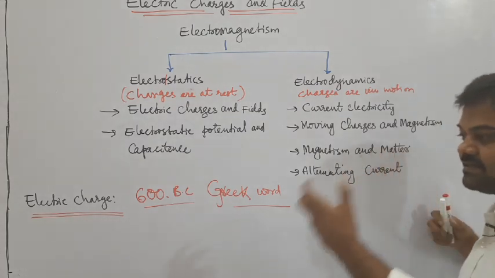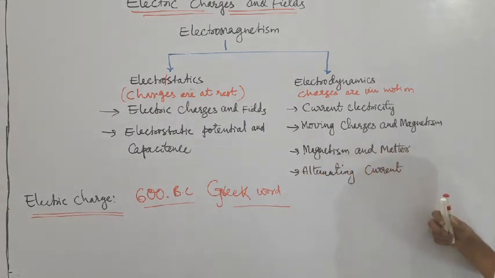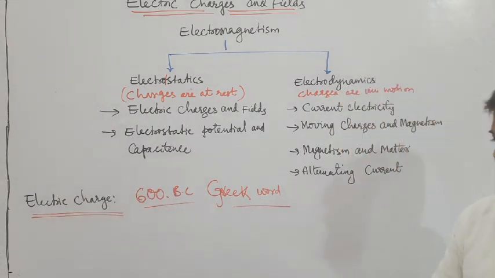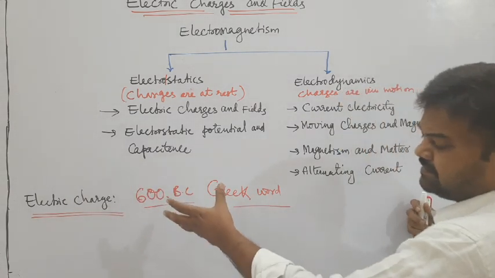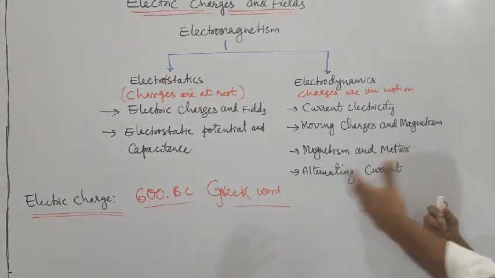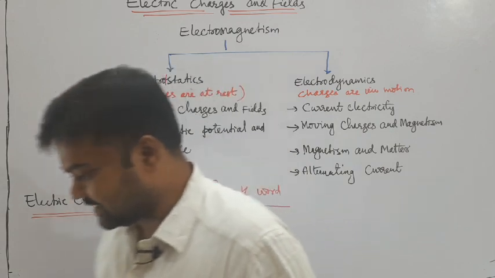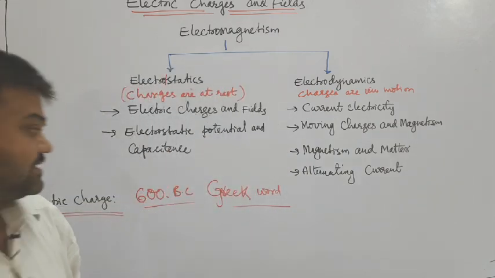We can have the addition of charge or deficiency of charge, excess of charge, which gives the basic evidence of the intrinsic property of matter. And we can also say that the electric charge is a scalar quantity. We have some properties also that we have to discuss here. First we have to tell what is electric charge.